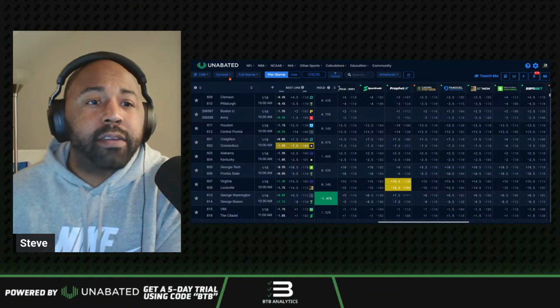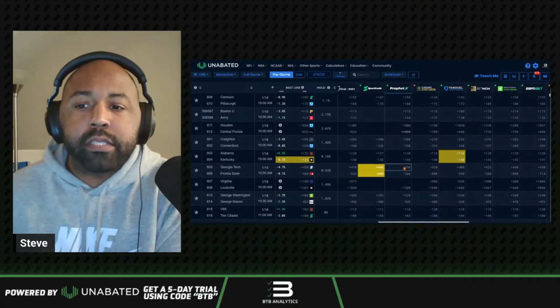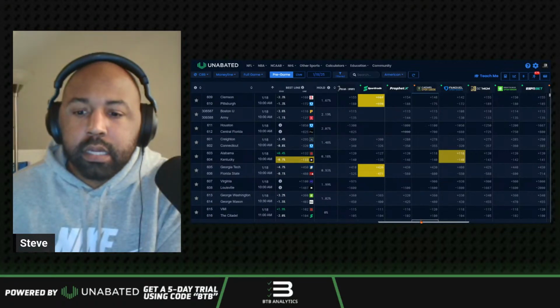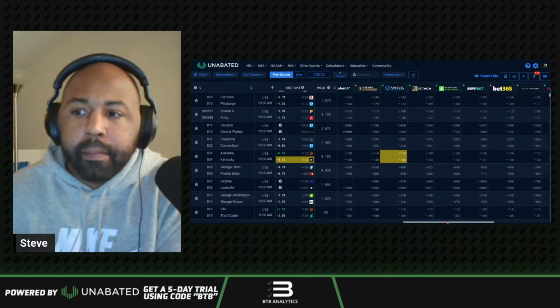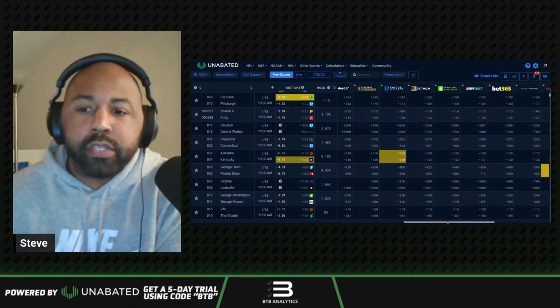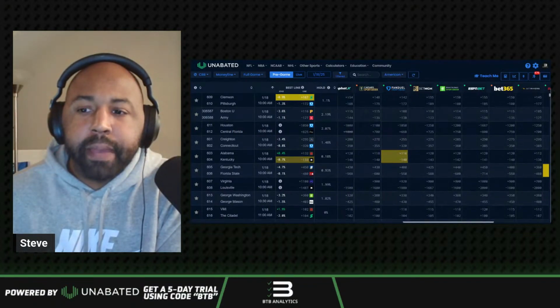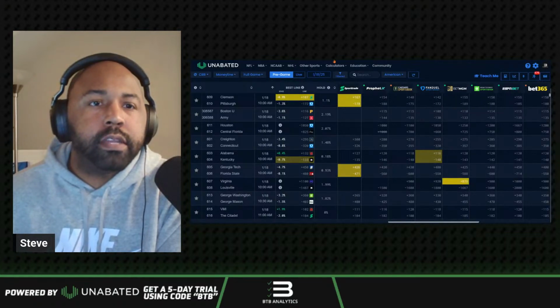And if you're like, hey, listen, I don't care about the spread, let's go money line here. You can see here the best money line odds for Bama look to be at BetMGM, kind of across the board, 120s across the board, except for FanDuel. And if you want to be a Kentucky backer, it looks like the best money line value is at ESPN Bet at a minus 141. So, there's that.